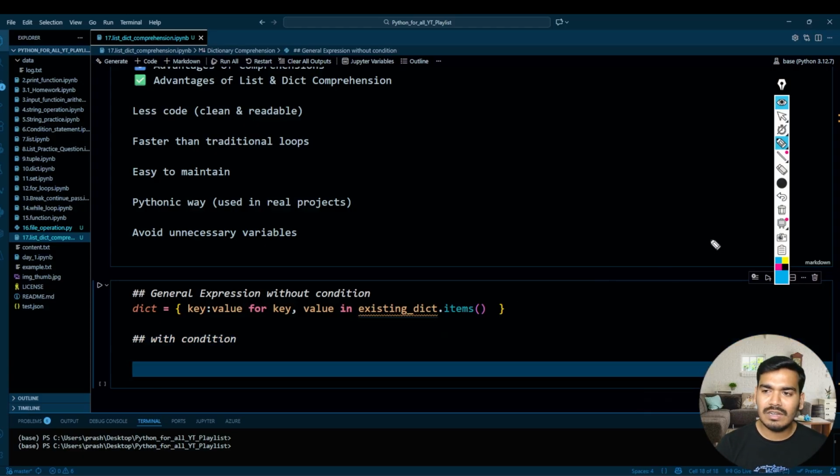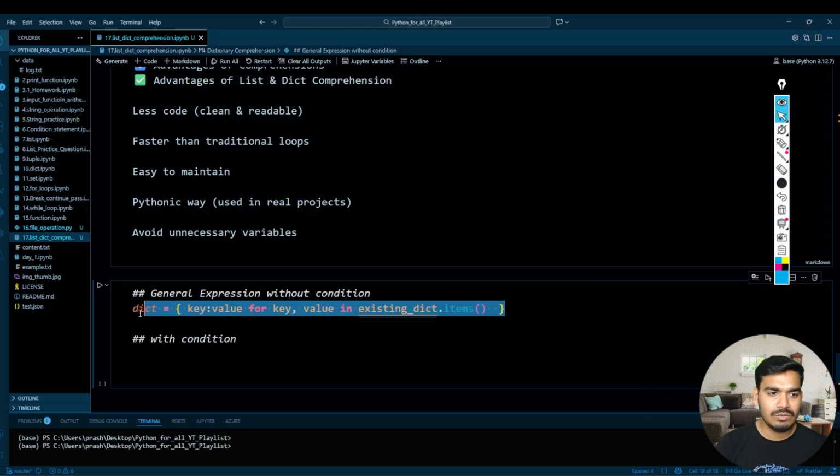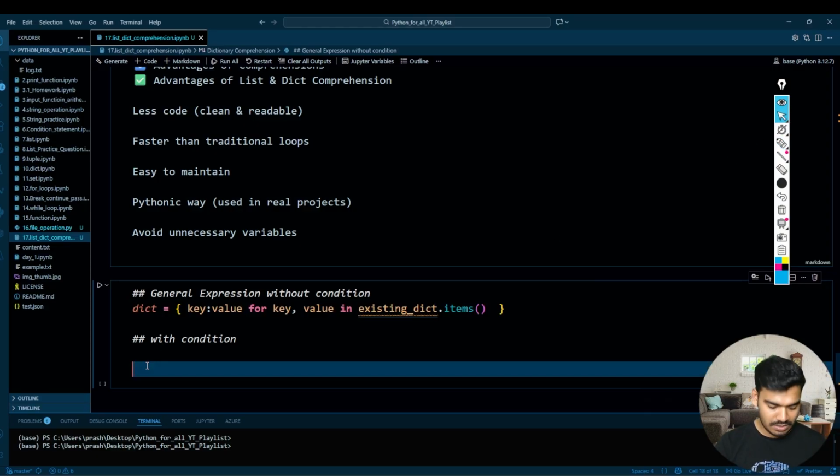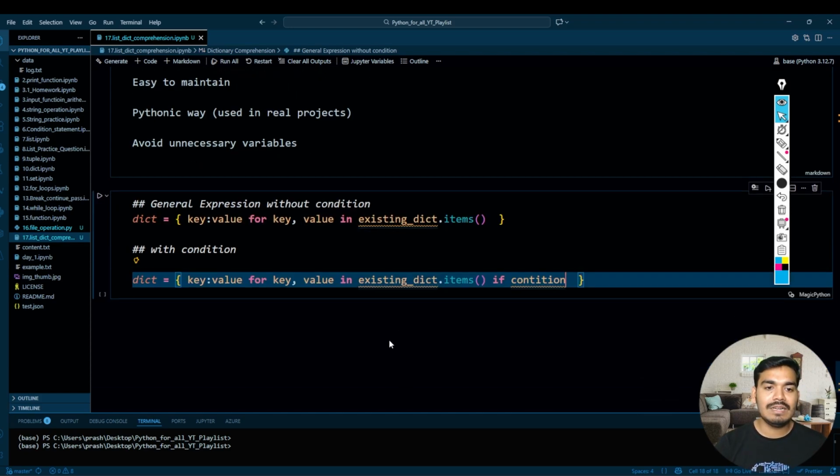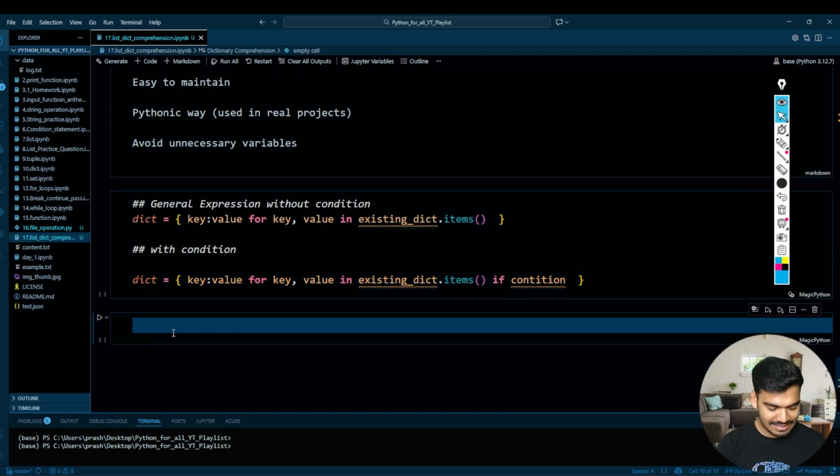The with-condition form will be very similar to this. How? You just copy this over here and then write the if condition. That's all. Now let's understand the very first example of the dictionary comprehension.